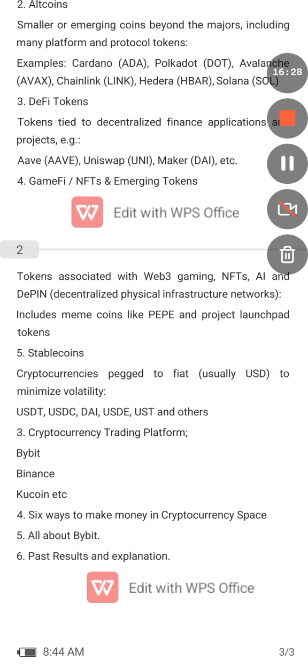Another way you can also make money is investing. I told you about the word investing. You are buying a particular cryptocurrency at a lower rate, leaving it for a couple of years or months, and taking your money out of that cryptocurrency over time. Just like you are buying a land and keeping it for 10 years and then you sell it back. That's exactly what investing is all about. So I'm buying a particular coin at a particular rate, and after a couple of years or months, I'm selling it back and taking my money out with profits. That is investing.